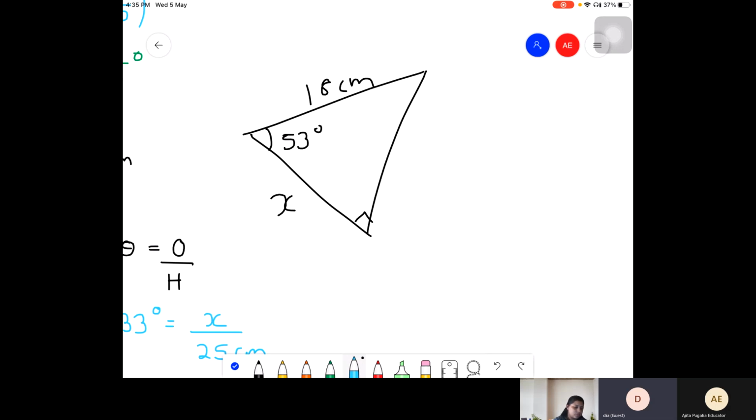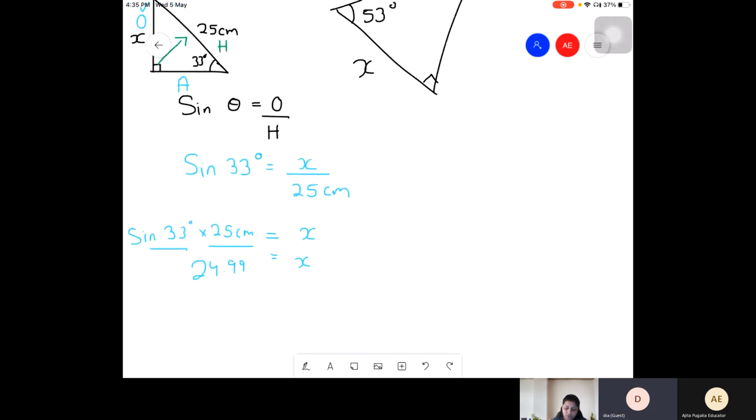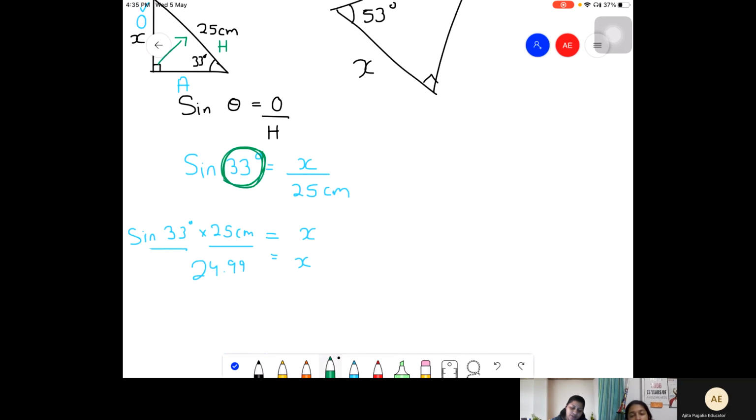Ma'am, what is inverse used for? Which inverse is used when the angle is given to you? Okay. Now in this case, this angle is given to you, right? So sine won't go on the other side. But if let's say they give you sine theta is equal to 33 by 25.